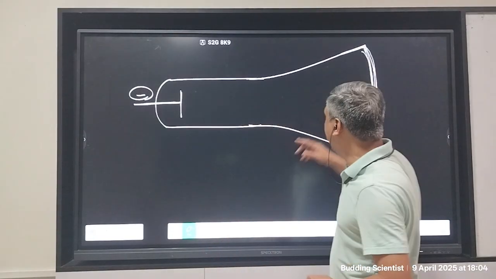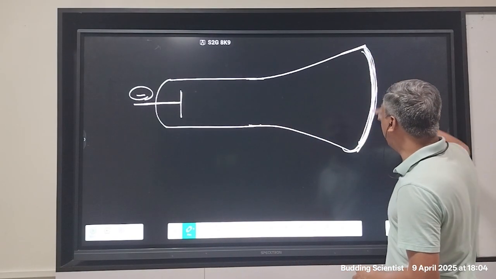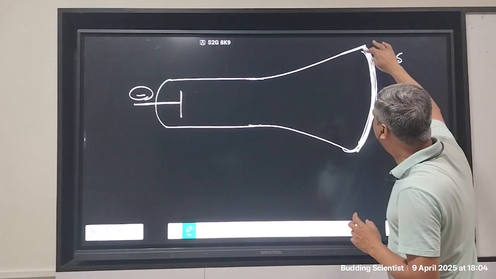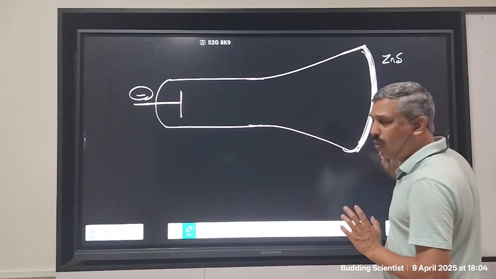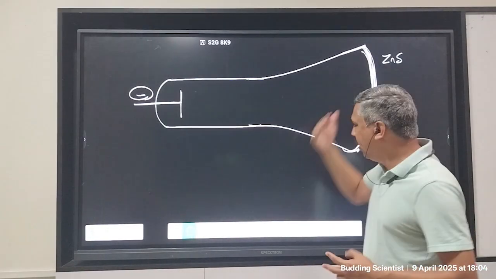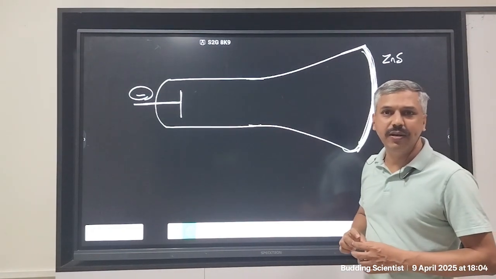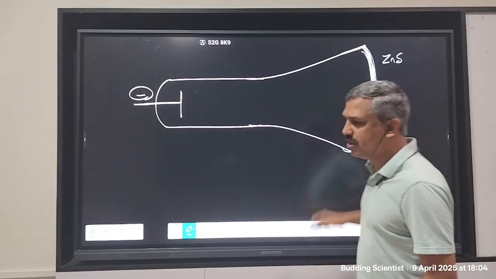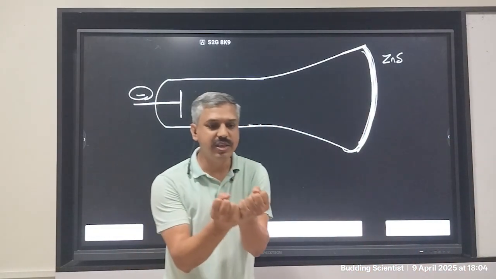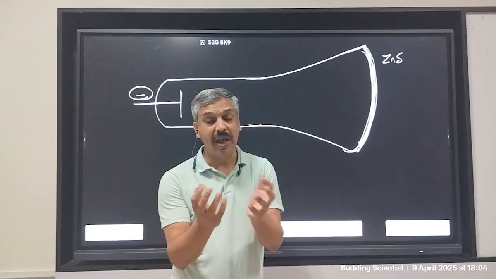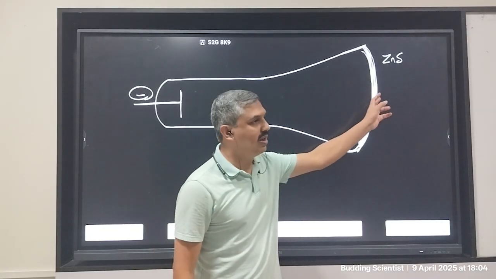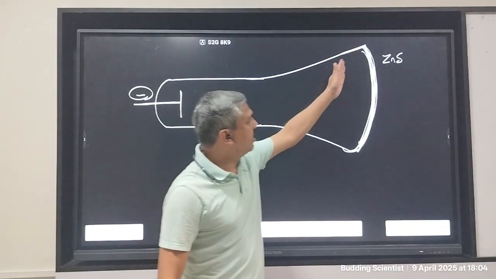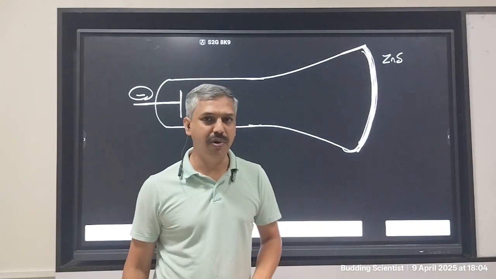We will have something that is coating this screen, and this is called zinc sulfide. The zinc sulfide is coating this screen. Why did J.J. Thomson coat the screen with zinc sulfide? Because J.J. Thomson knew that whenever a charged particle is incident on the zinc sulfide, the zinc sulfide will glow. And that glow tells us that some charged particles have come and hit here. So to detect the charged particle, zinc sulfide coating is going to be very important.